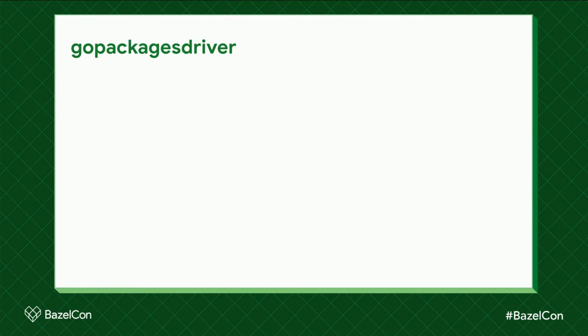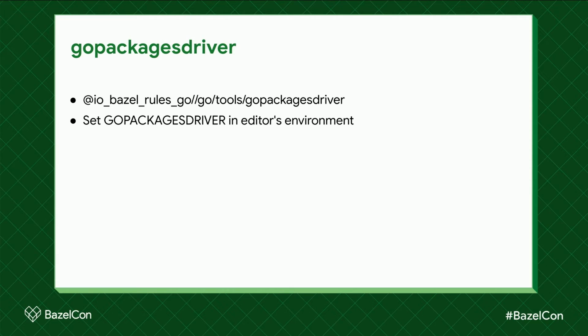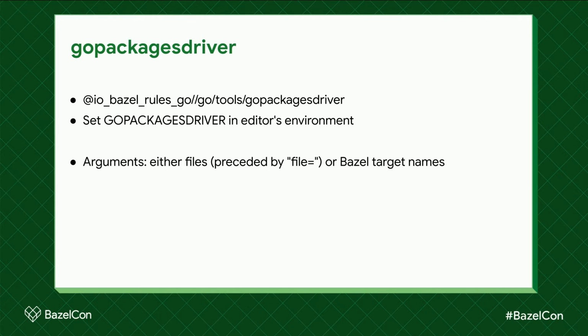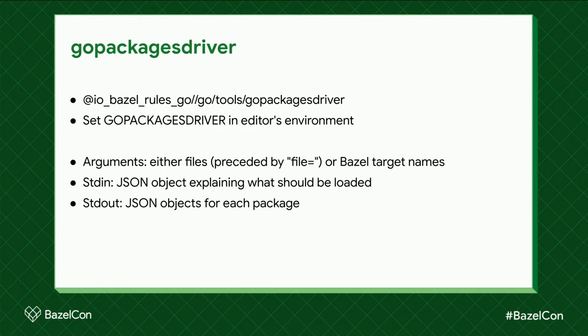So the load function can delegate to Go packages driver. I mentioned that earlier. There is such a binary in rules Go. We had a wrapper script around it to make Bazel build and run it for us. To use that binary, you set the Go packages driver environment variable to the binary's path, and when load is called, it runs that program. The arguments passed to Go packages driver are the patterns given to the load function. The configuration is encoded as JSON and passed through standard in, and the packages are written as JSON to standard out.